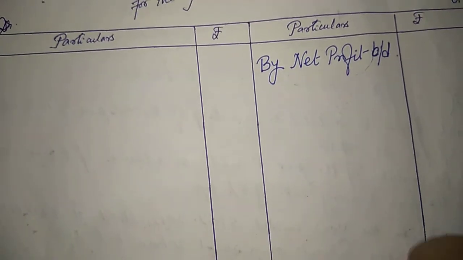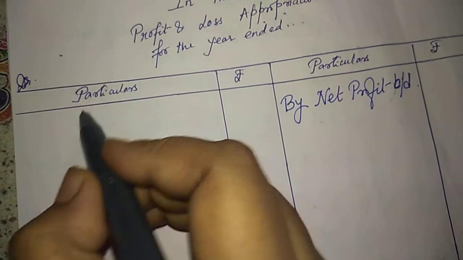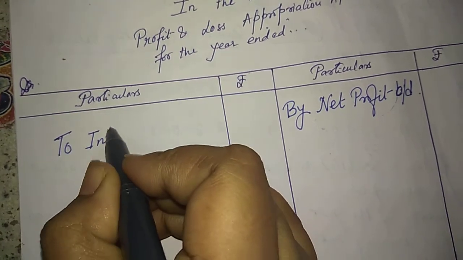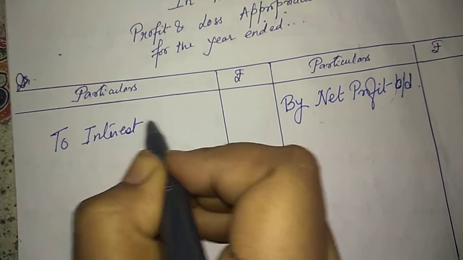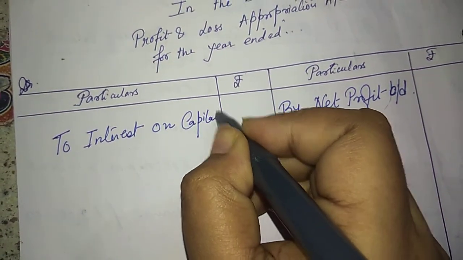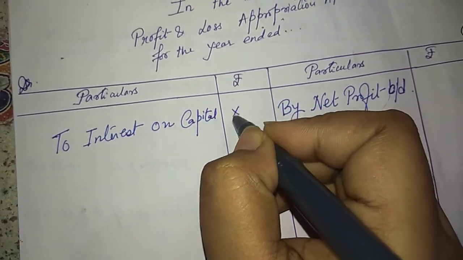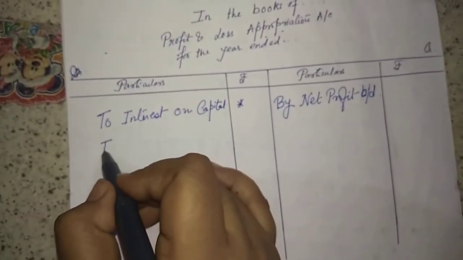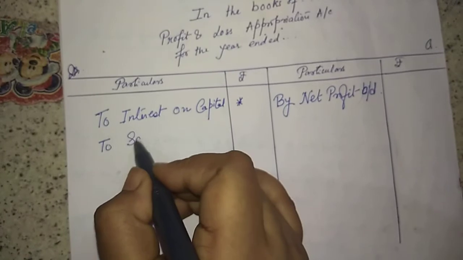So how do we divide this profit among the partners? We give them interest on capital. Fine. Achha, what else do we give? We give them salary.